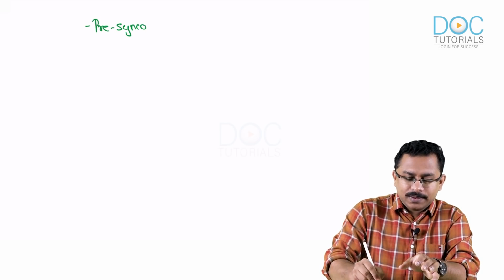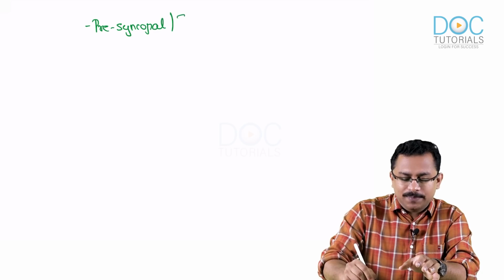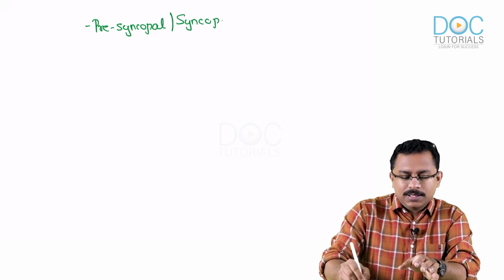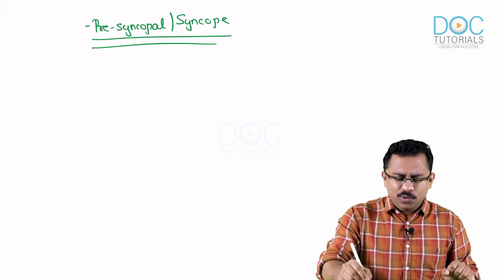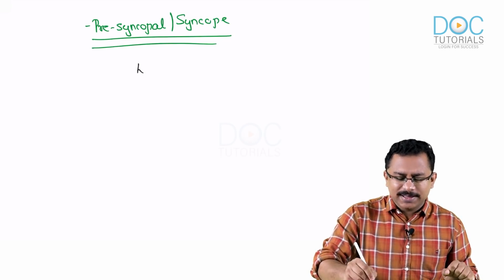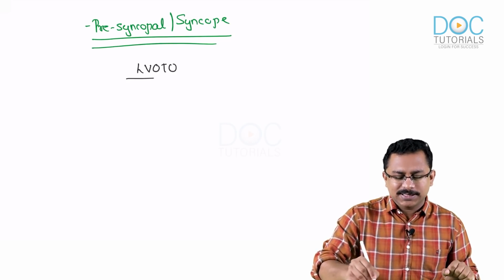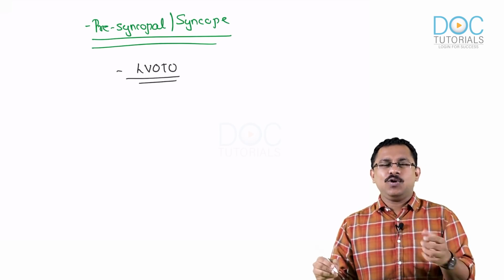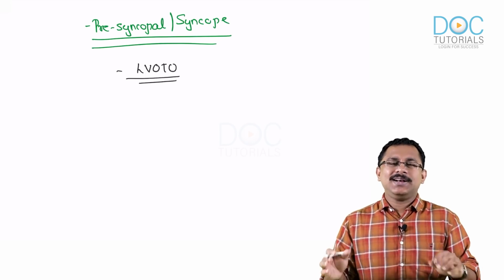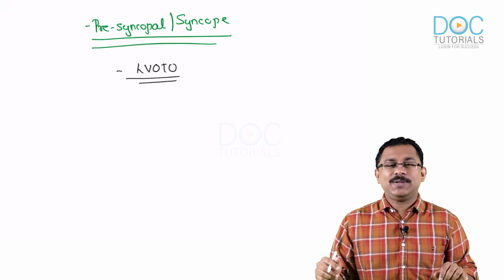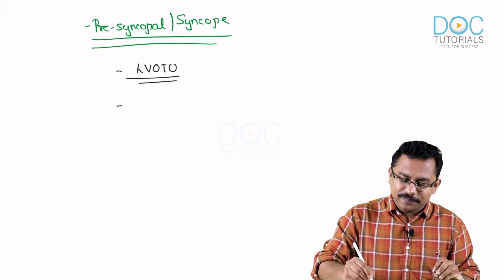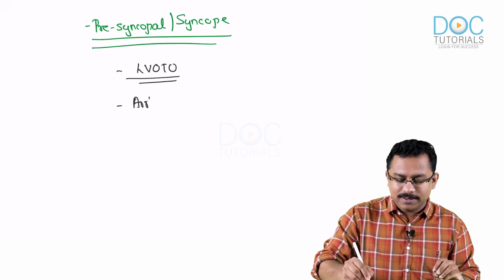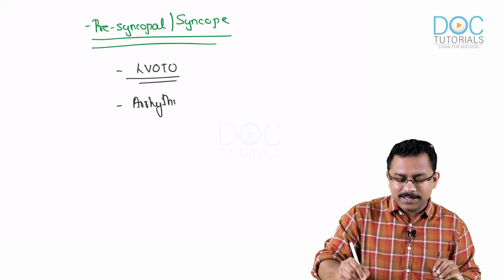Presyncopal or syncopal episodes. So why does a syncope actually happen? One reason could be the left ventricular outflow tract obstruction. There is a decreased cardiac output, so that can result in presyncopal or syncopal episodes. But more importantly, that can also occur because of arrhythmias.